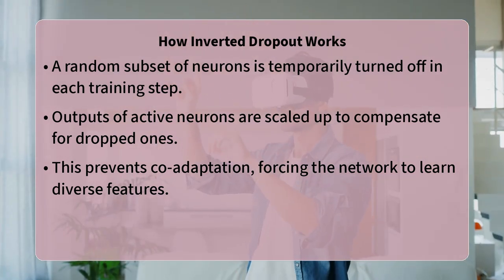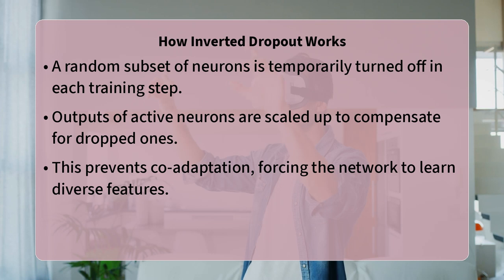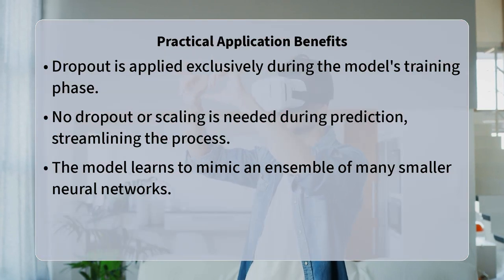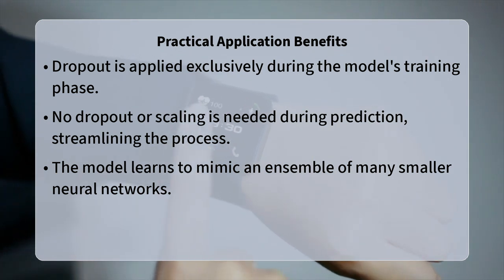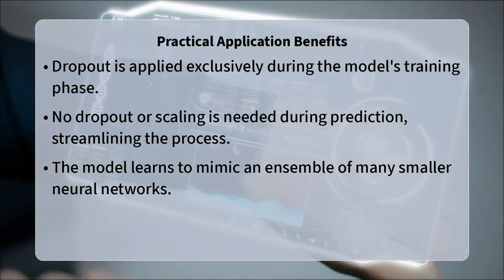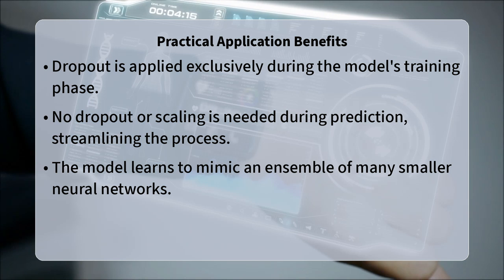Second, the inverted part refers to the scaling of the active neurons. If we drop out 50% of neurons, the remaining active neurons' outputs are multiplied by 2. This scaling ensures that the total sum of activations before and after dropout remains approximately the same, preventing a sudden drop in the network's overall signal strength.